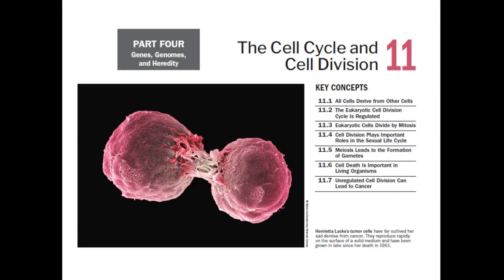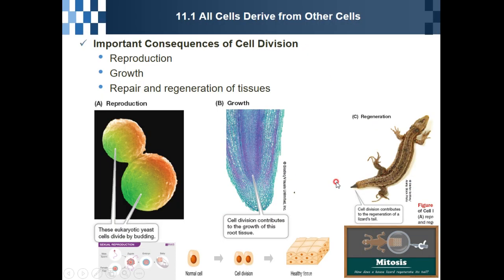Today, we will learn Chapter 11, cell cycle and cell division. This chapter is composed of 7 subjects, starting from all cells derived from other cells. Finally, we will learn unregulated cell division. Okay, so this is the first subject, all cells derived from other cells.